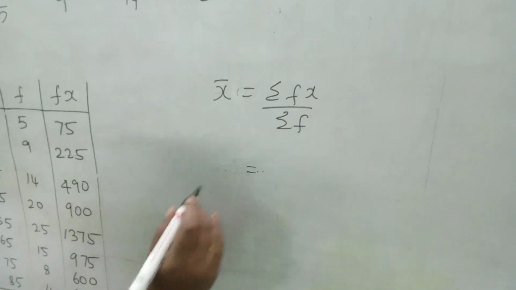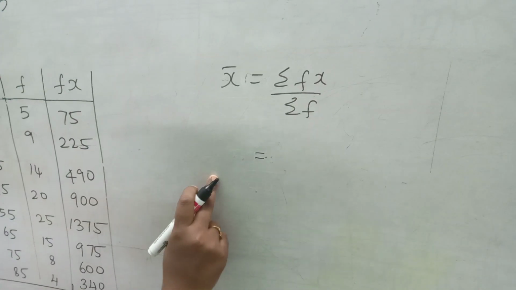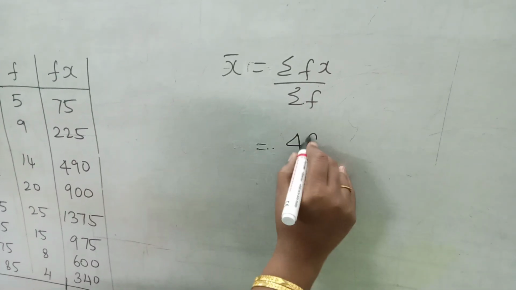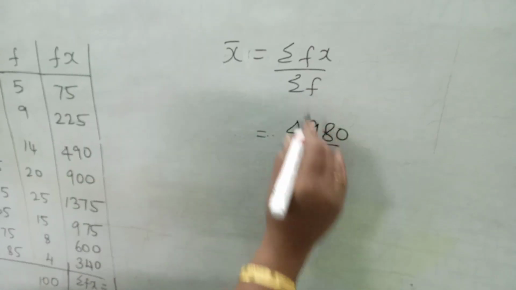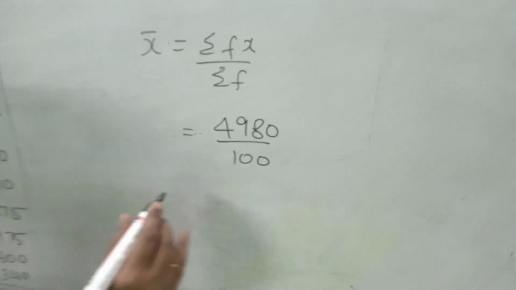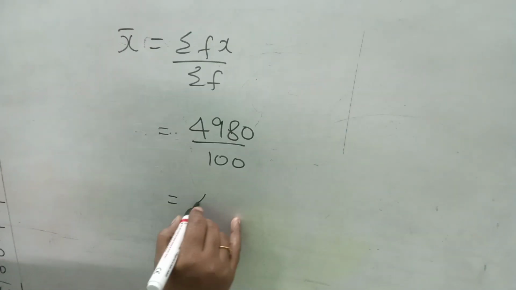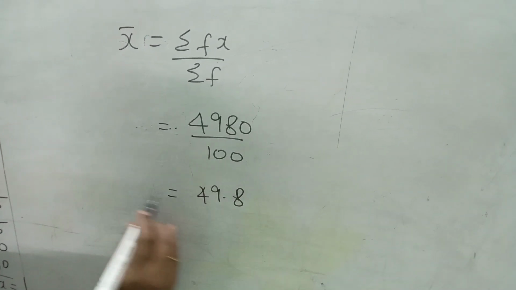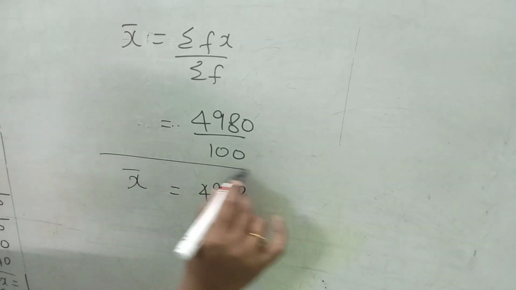Okay, I am going to substitute the values in the formula. Sigma fx is 4980 divided by sigma f is 100. We can easily divide the numbers, 49.8. That is our arithmetic mean.